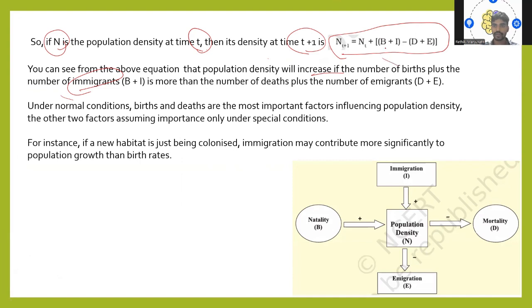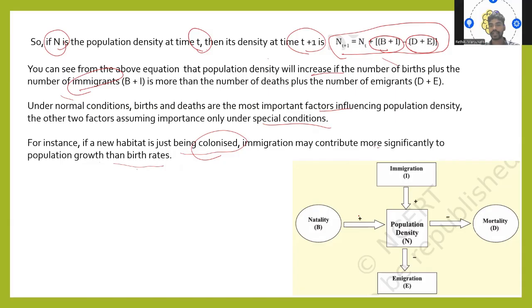So here you are seeing immigration is more, and the number of deaths plus the number of emigrants is also in that way. So under normal conditions, what happens? Birth and death are the most important factors influencing the population density, and the other two factors assume importance only under specific conditions. So, for instance, if a new habitat is just being colonized, immigration may contribute more significantly to population growth than birth rate.